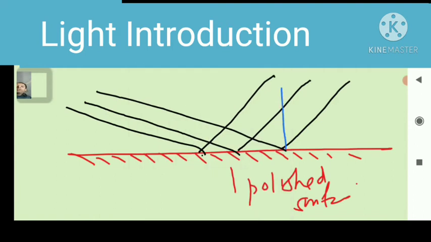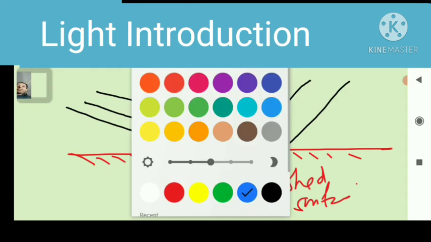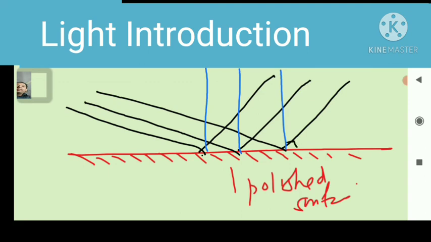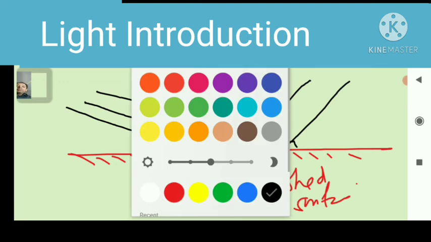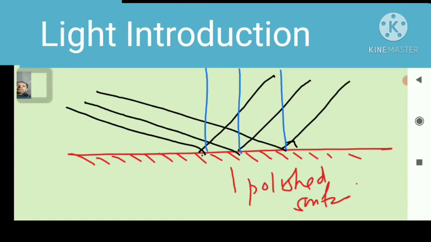So we draw the normal here. There are three normals here which make 90 degrees with the upper surface of this plane mirror. This is the angle of incident, because this is the incident ray.